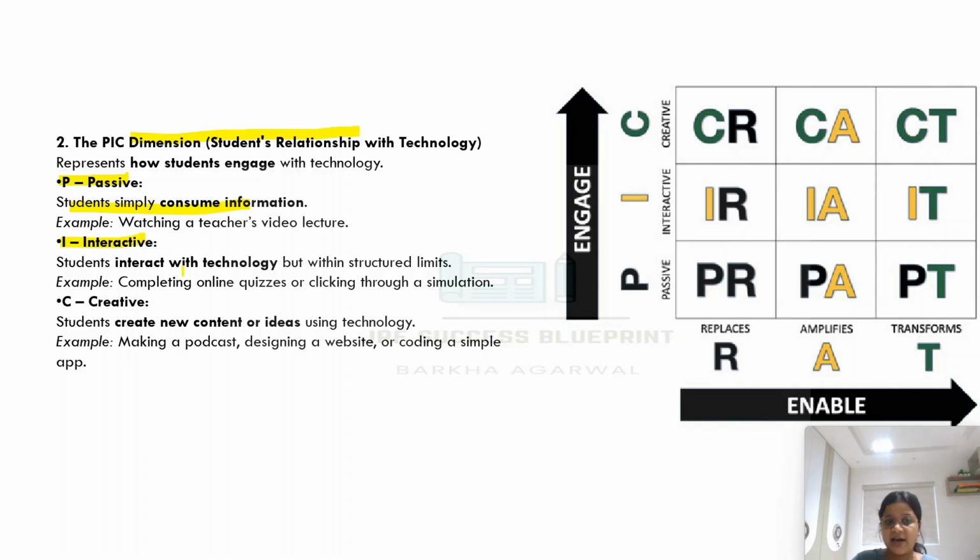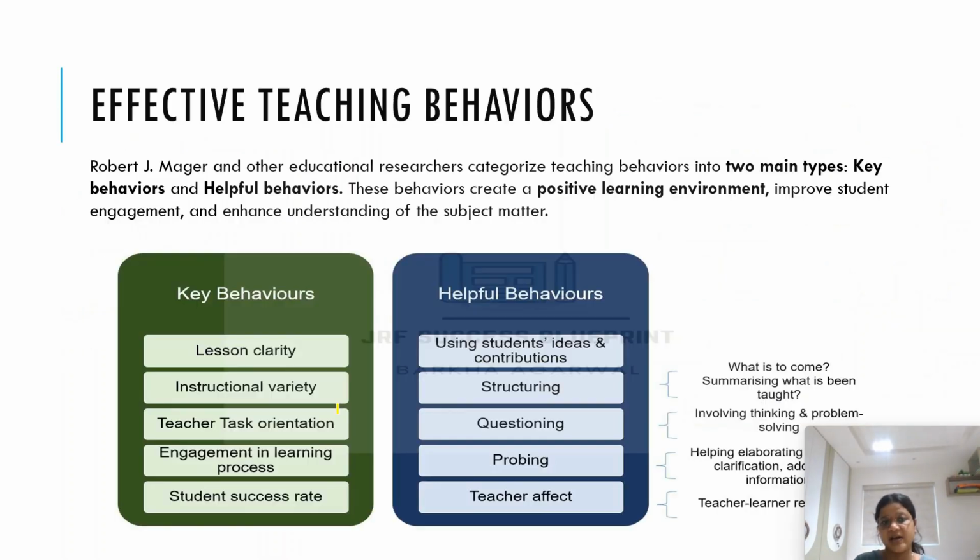I stands for interactive, that is, there is an interactive session in which students interact with technology but with structured limits, like completing online quizzes or checking through a simulation. So, interacting with the technology. Suppose you are answering MCQs on a laptop through a portal. That is interactive. Coming to C, C is creative. Students create new content or ideas using technology. Here they do brainstorming using technology, creating new content and generating new ideas. So this is the PICRAT model.